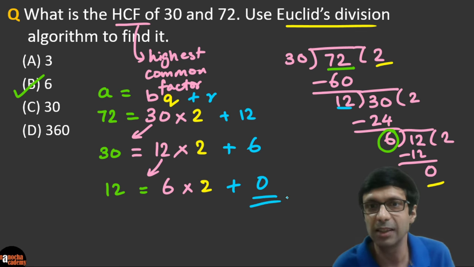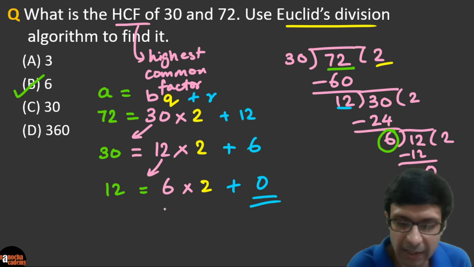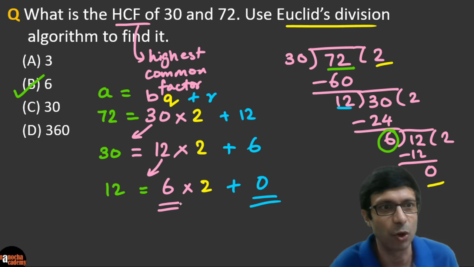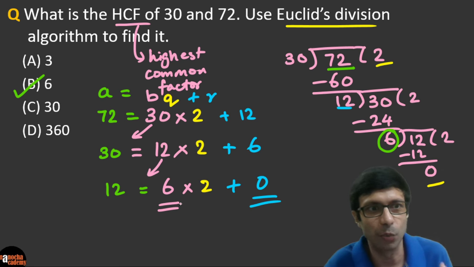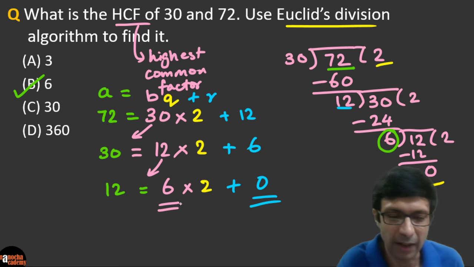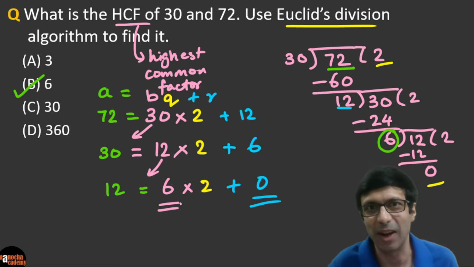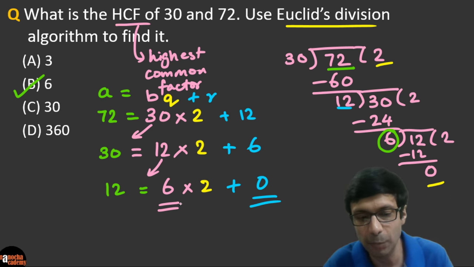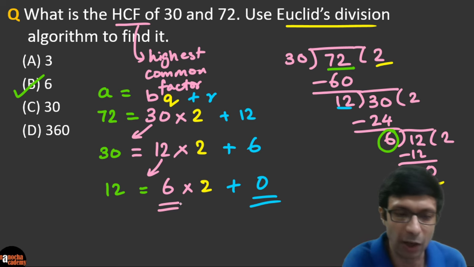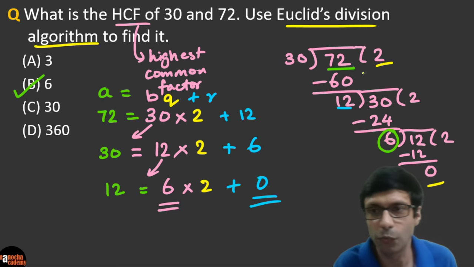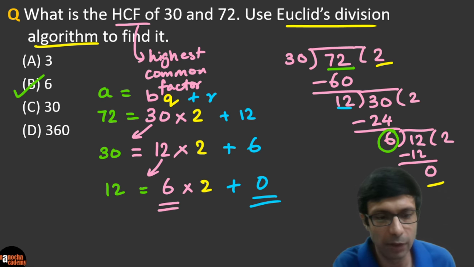And now can you see, since the remainder is 0, you know the HCF is going to be this last divisor, right? It's going to be 6. Very good. So we are using Euclid's division lemma, and the correct answer here is the number 6, and that's our right answer. And I've shown you the steps of Euclid's division algorithm. So if they ask you for the steps, you can show this method. Of course, do the division on the side, and you need to express it in these steps.